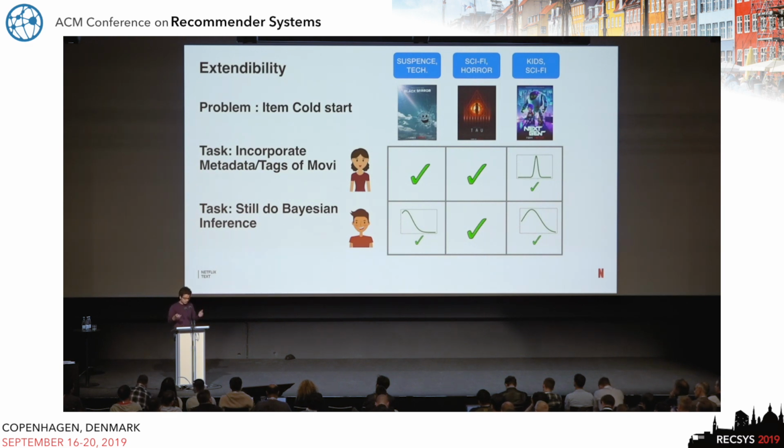So the summary is that we want to solve this traditional collaborative filtering task by incorporating tags and metadata of items to handle cold start, and also do Bayesian inference because there's lots of sparsity, and we want to use that information to induce uncertainty in our answers.